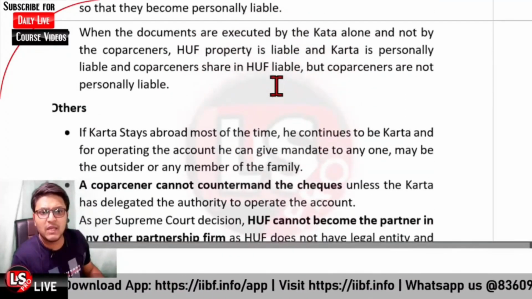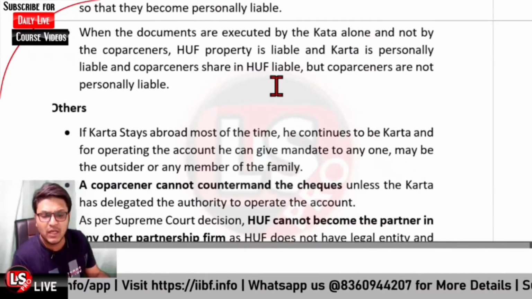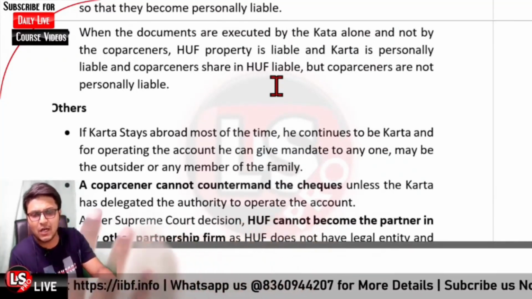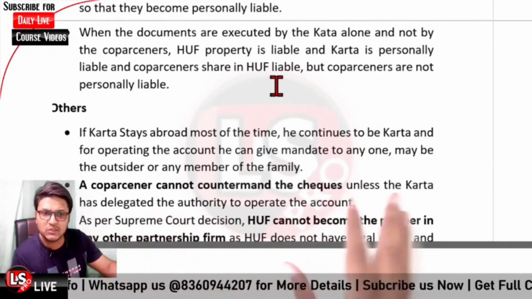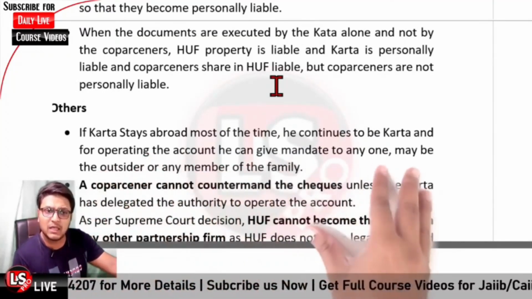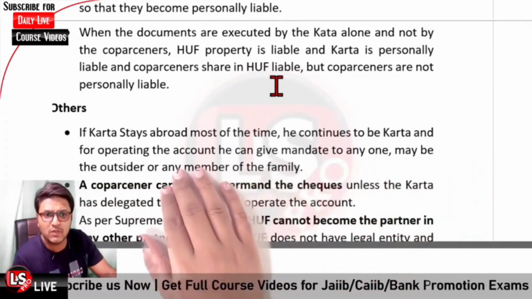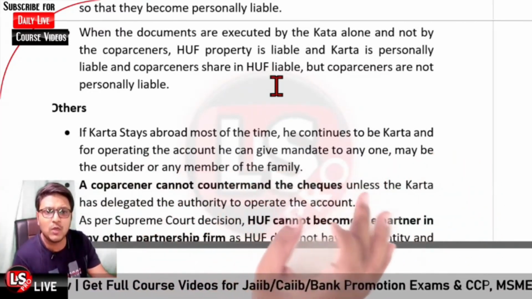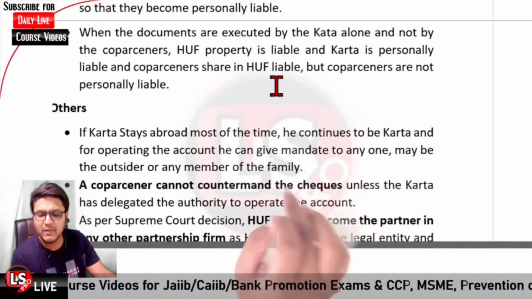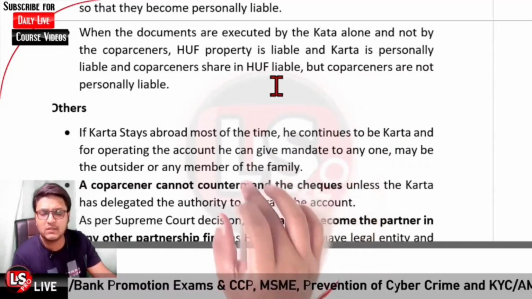Further, if Karta stays abroad most of the time, he continues to be Karta. It cannot be said that if Karta is staying abroad, another person would become Karta. Karta continues to be Karta for operating the account. He can give mandate to any person. It could be any of the co-partners, it could be some outsider also.